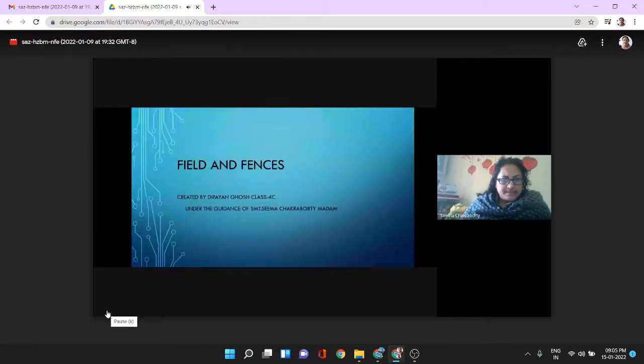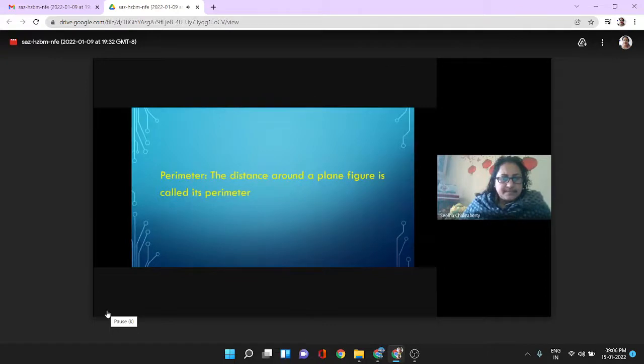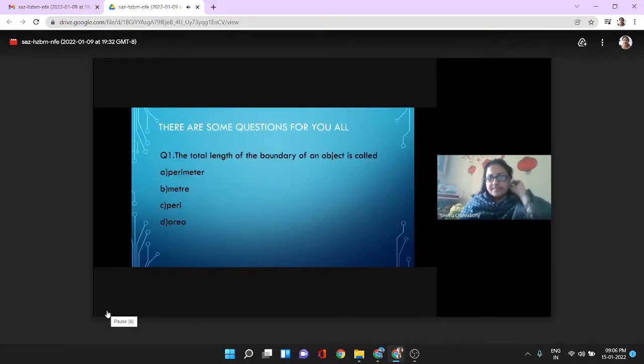Field and Fences created by Dipayan Girls, Class 4C, under the guidance of Srimati Sima Chakrabarti Madam. Perimeter. The distance around a plane figure is called its perimeter. There are some questions for you all. Question number 1. The total length of the boundary of an object is called perimeter.